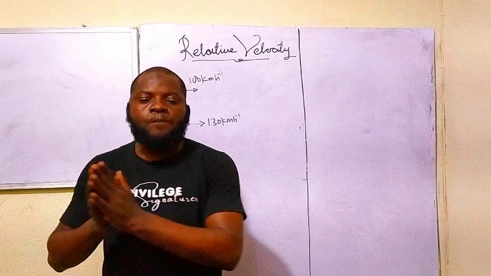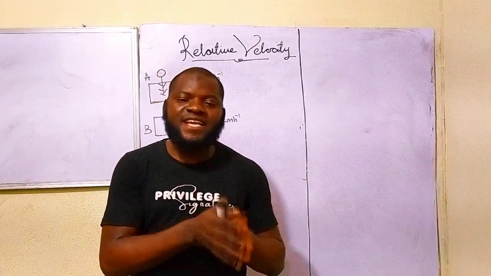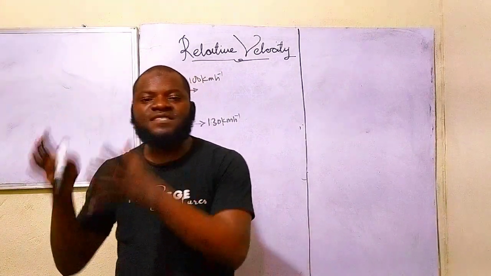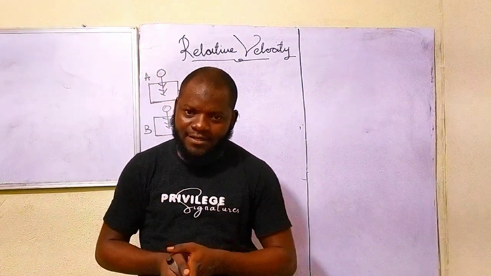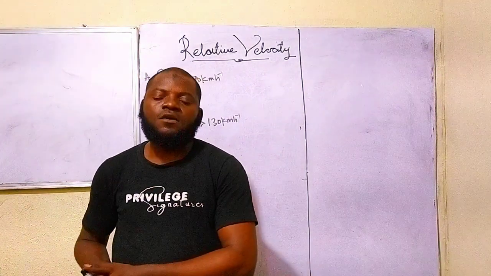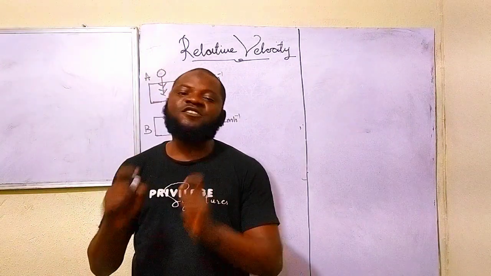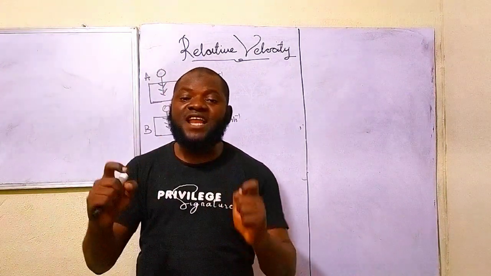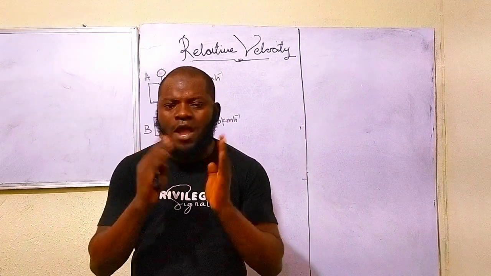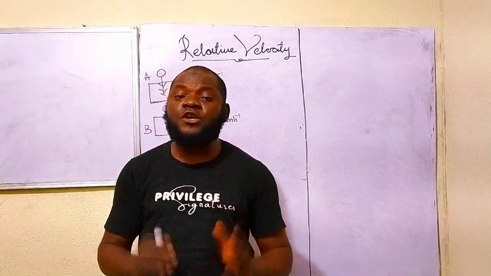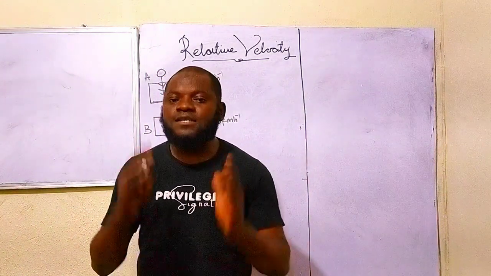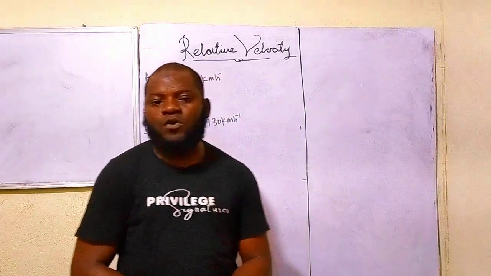Is it towards the positive side or towards the negative side? Are they facing the same side or opposite side? You need to understand that also. Those two things are what you need to do well in answering questions under relative velocity. And we are going to break everything down now so that you understand it for subsequent questions and for this particular question as well.